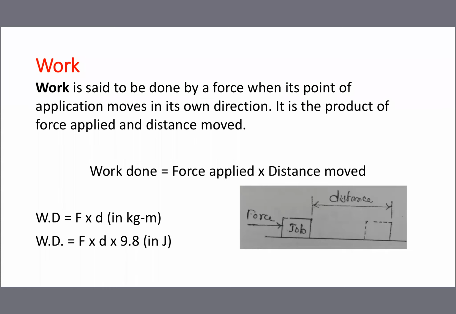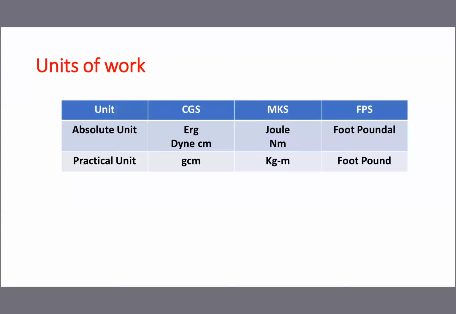So there are some other units available, different units for work done. I already told, the standard SI unit is joule. Mostly work done is expressed in terms of joule. In a different system, different units are there. The absolute unit of work in the CGS system is erg. In MKS, it is joule. In the FPS system, that is the British system, foot-pound.